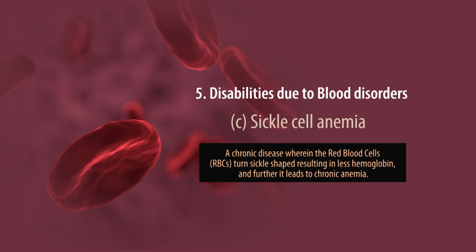Due to this the blood possesses less hemoglobin, and it further leads to chronic anemia, and therefore the person concerned requires blood or iron supplements more often. This condition leads to other problems of the individual like social functioning, adjustment, and education too.